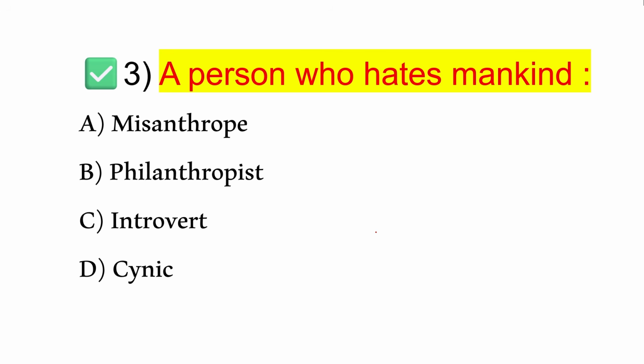Next, a person who hates mankind. A person who hates mankind is called option A, that is misanthrope. A misanthrope is a person who dislikes or hates humans. Look at the other options. What is philanthropist? A person who loves mankind.